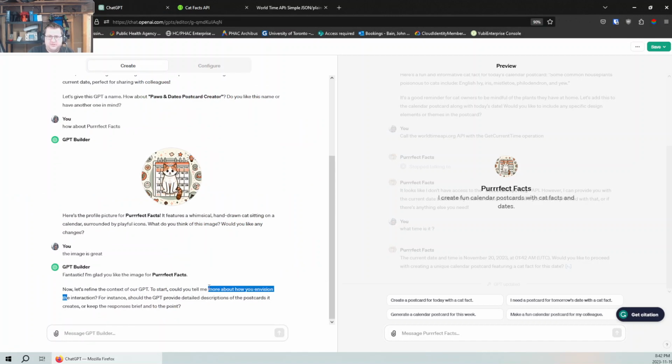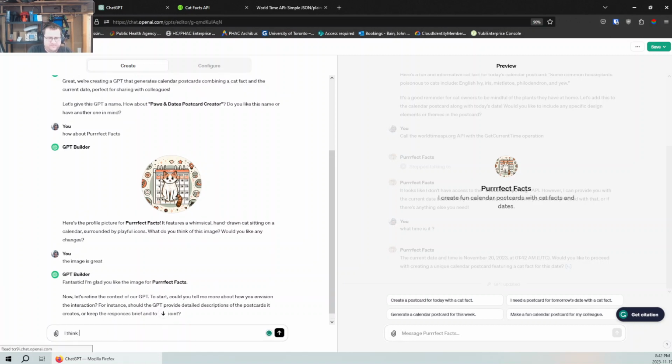To start, would you tell me more about how you envision the interaction? For instance, should GPT provide detailed descriptions of the postcard it creates or keep the responses brief and to the point? I think it should be brief. Should be brief. Also include CatFact in the response.